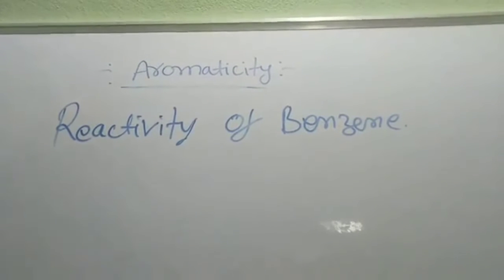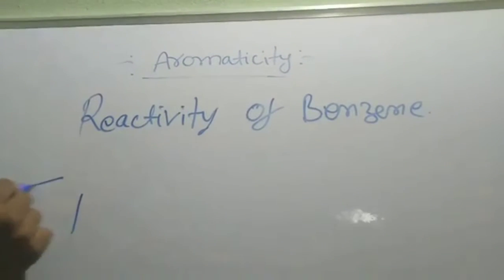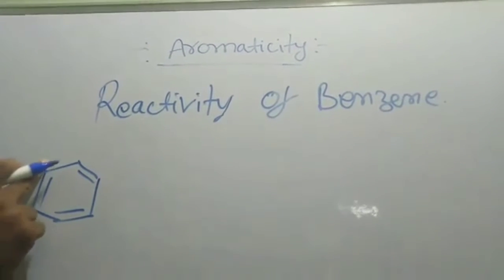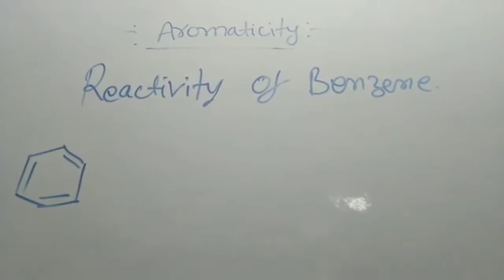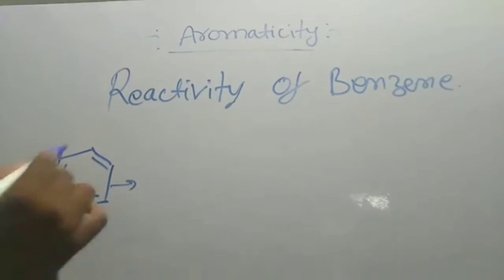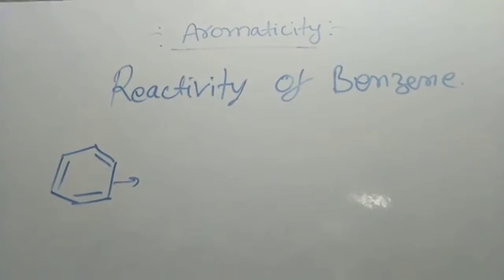Friends, now we will discuss the reactivity of benzene. This is the structure of benzene. The benzene molecule itself is a nucleophile because it contains a pi electron cloud above and below the ring.